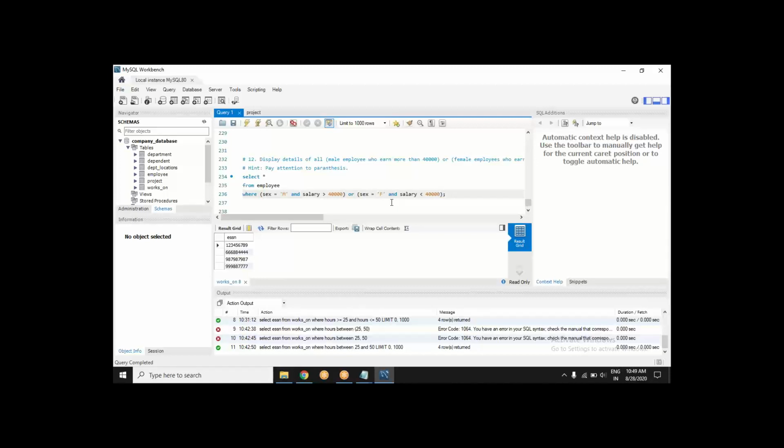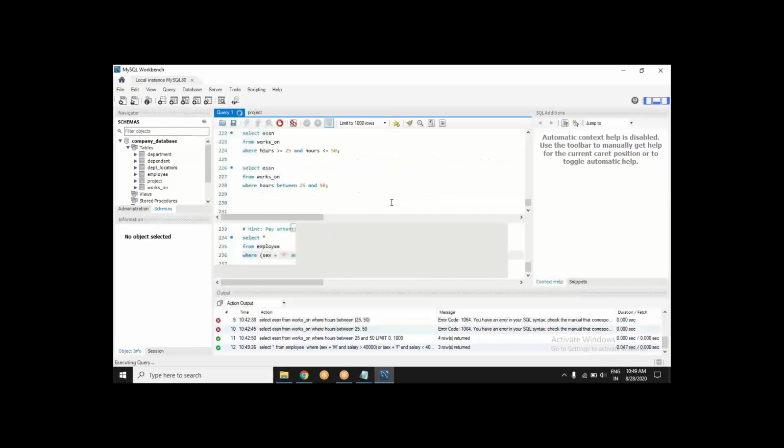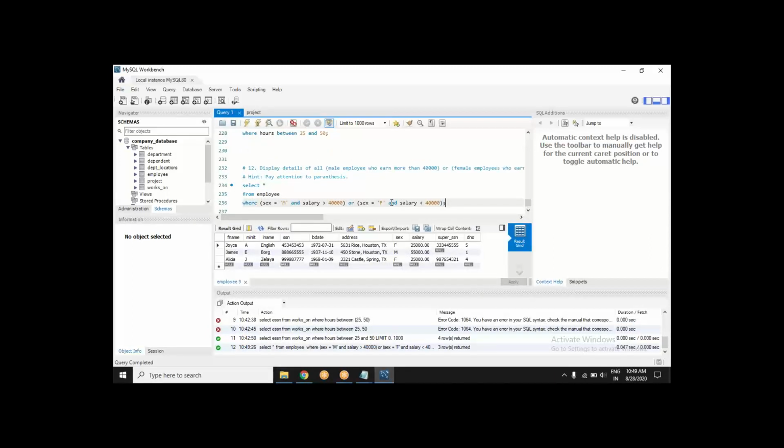The troubling part is you will not even know if your query is making a mistake. It is producing a result, but you don't know whether the result is correct or not. This should have been the result. Now, I don't know how many of you are getting it.